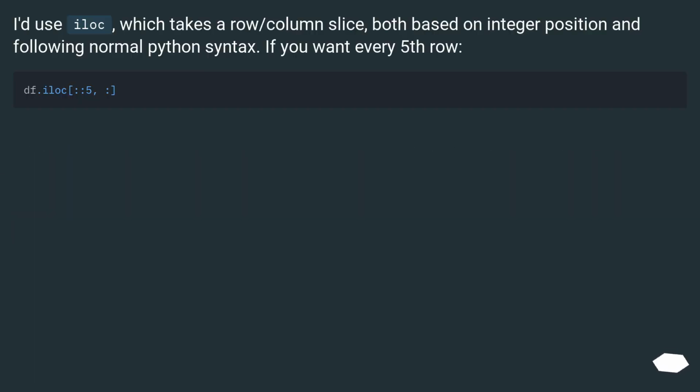I'd use iloc, which takes a row/column slice, both based on integer position and following normal Python syntax. If you want every fifth row,